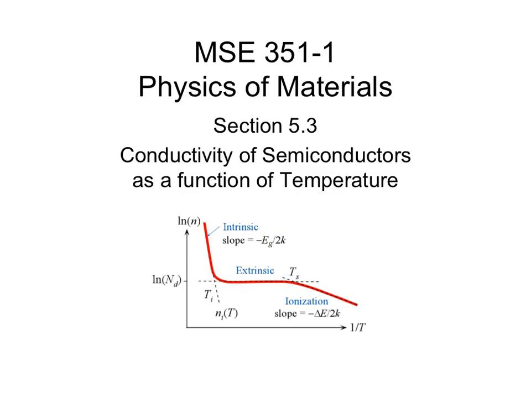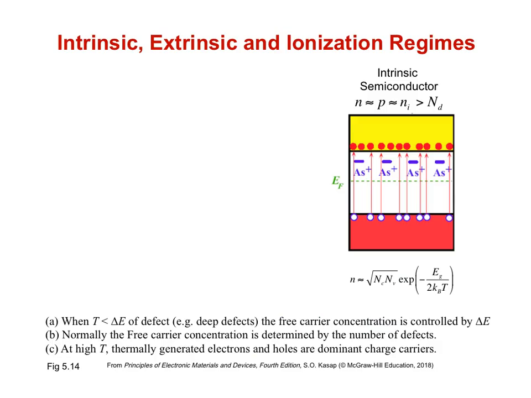In this section, we discuss the electrical conductivity of doped semiconductors and the three types of behavior that can be exhibited. In section 5.1, we discussed intrinsic semiconductors, where electron and hole pairs are thermally excited. A doped semiconductor can also behave as an intrinsic semiconductor when the dopant concentration is less than the thermally excited electrons and holes. In this case, because the thermally excited electrons outnumber the dopant electrons, we can approximate the number of electrons from the intrinsic concentration.